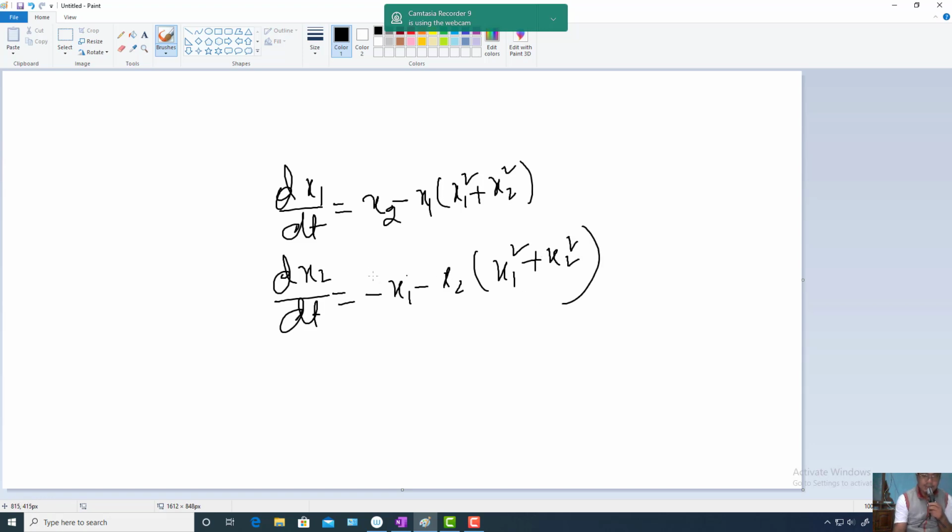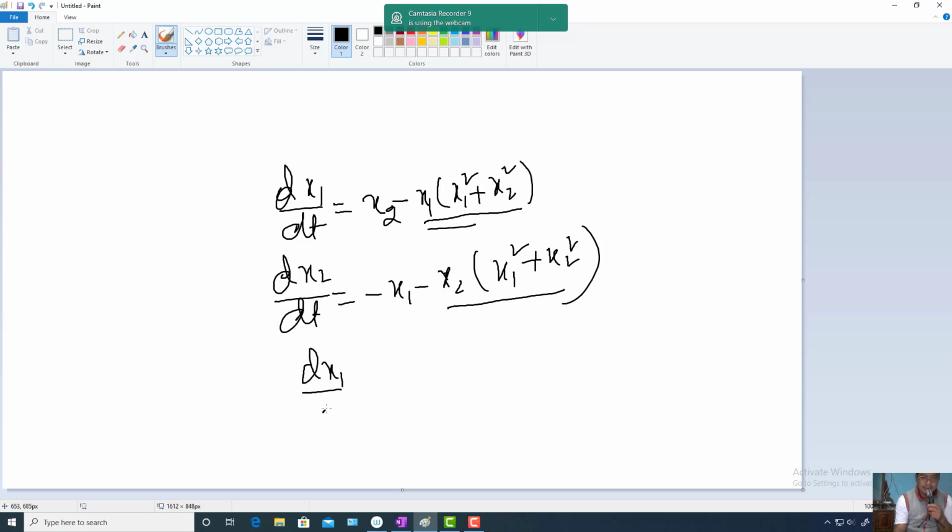So 0 0 is a fixed point, and we want to linearize about the fixed point 0 0. What to do? It is very easy. You just neglect the nonlinear terms. These are the nonlinear terms, because they will give you x1 cube minus x1 x2 cube, and x2 x1 square minus x2 cube. So the nonlinear terms arise from here. You just eliminate these, then what is the equation?